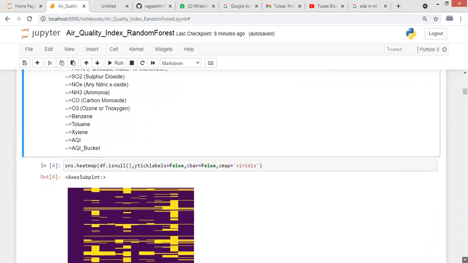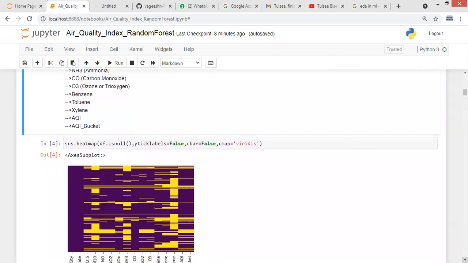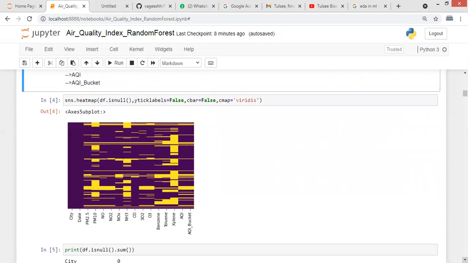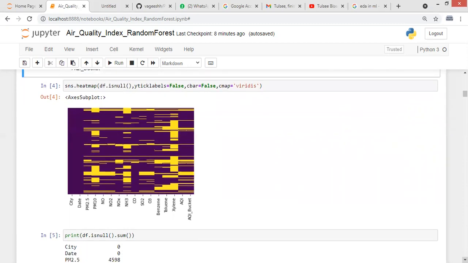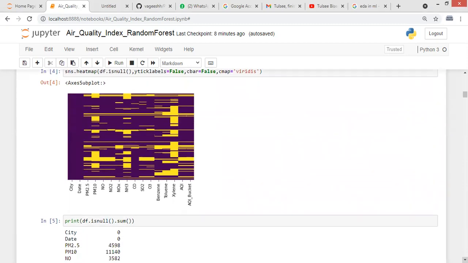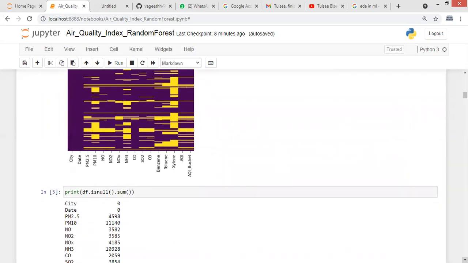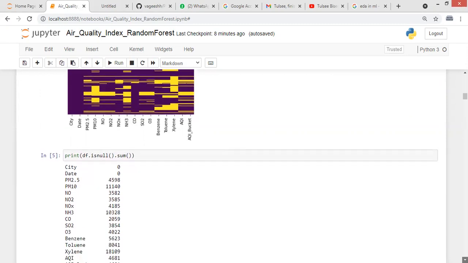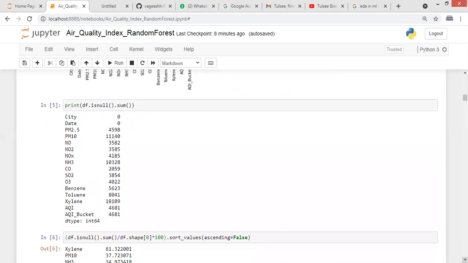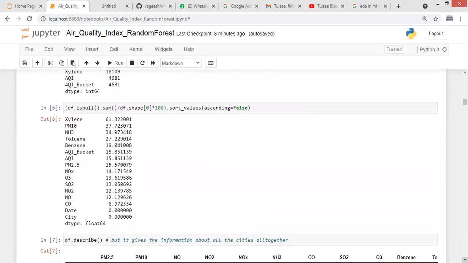So first of all, I have created a heat map which shows the missing values present in my dataset. Here you can see there are lots of missing values present, so first of all I worked on it. The big part of this dataset was the exploratory data analysis. I checked for the null values present in each column, and this is the percentage of the null values present. Like in xylene, there were 61% missing values.